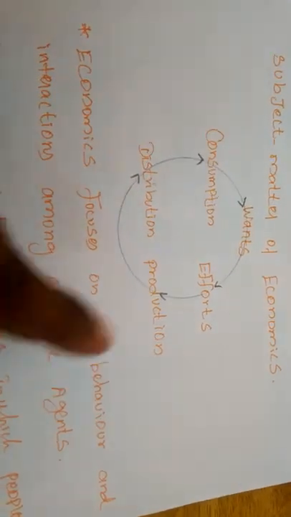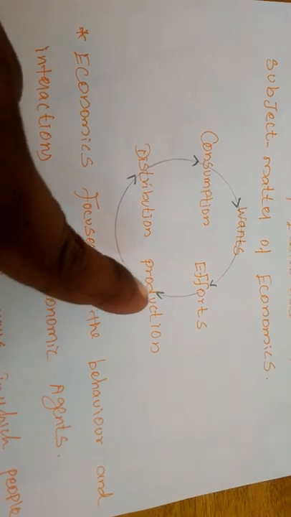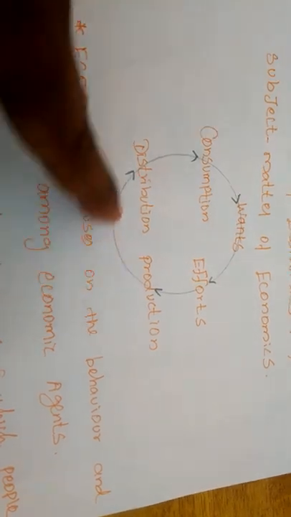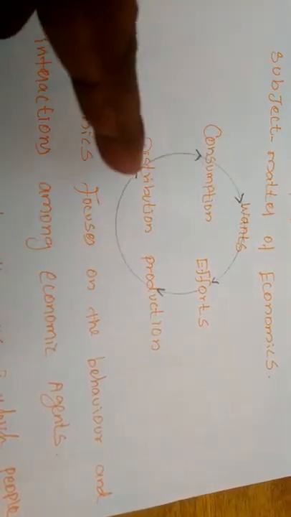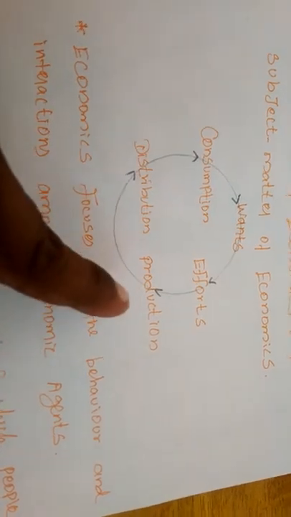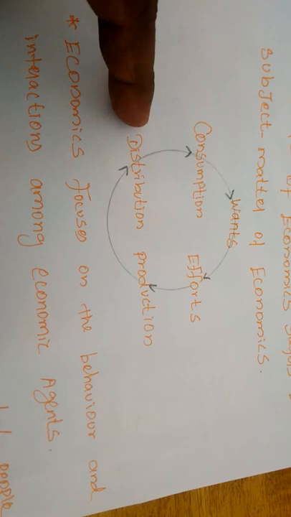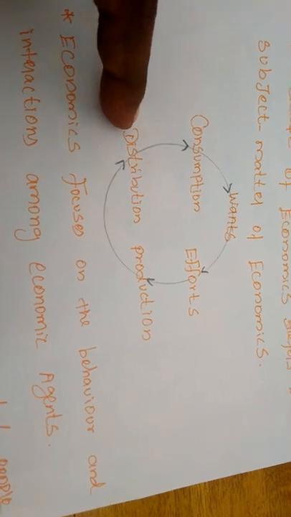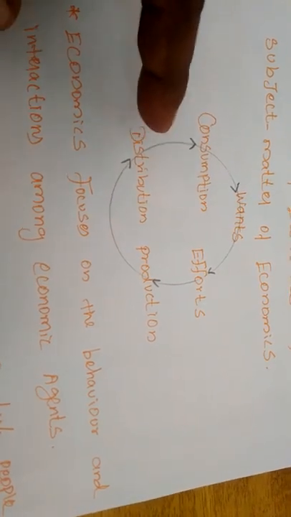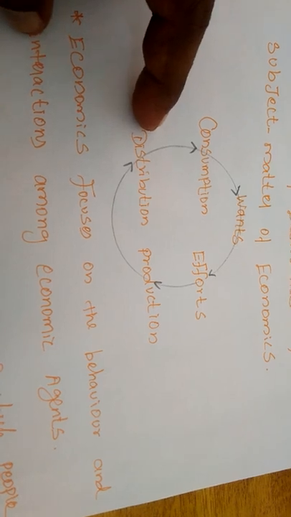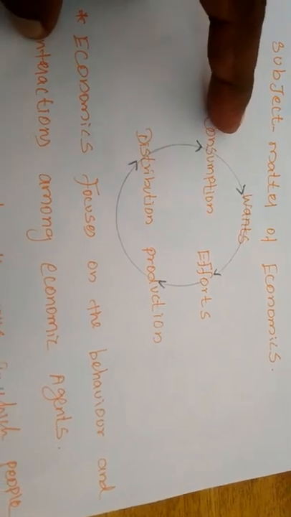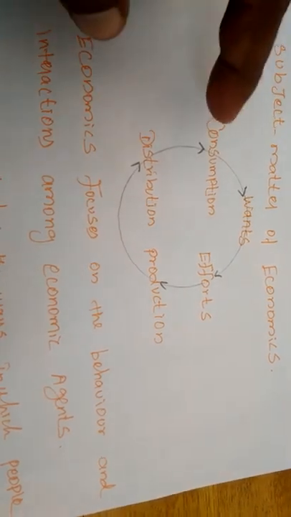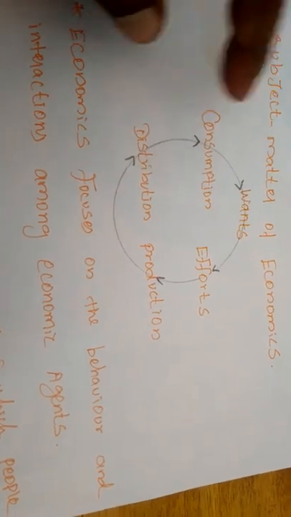After the production of the commodities, what do we need? The produced commodities must reach the hands of the consumer. So the channel of distribution is needed after producing the commodities, for the purpose of consumption by the consumer. After distribution, all the produced commodities will reach the hands of the consumer. After that, the consumer will consume that commodity, and after consuming it, he will get some satisfaction.